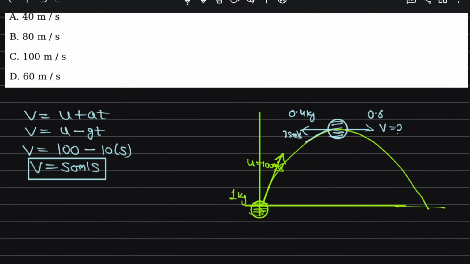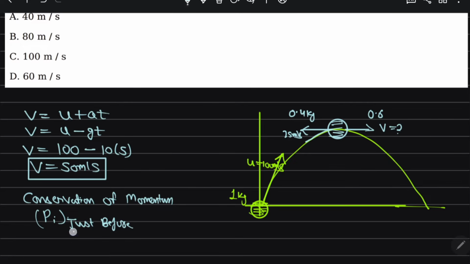So we just apply conservation of momentum. P initial just before collision is equal to P final just after collision.